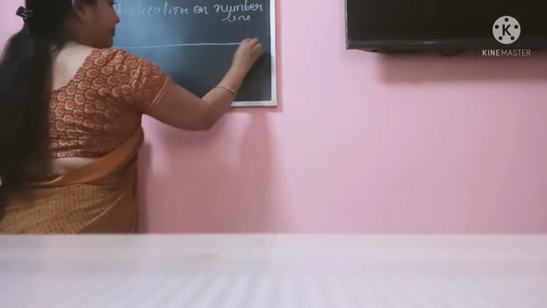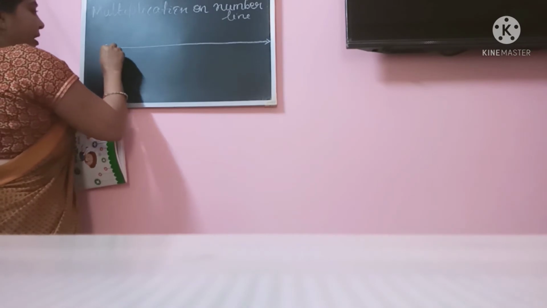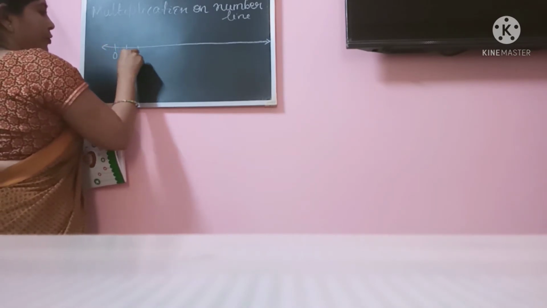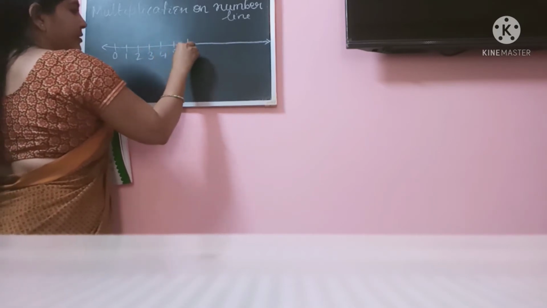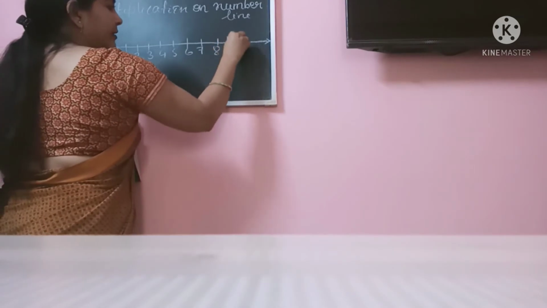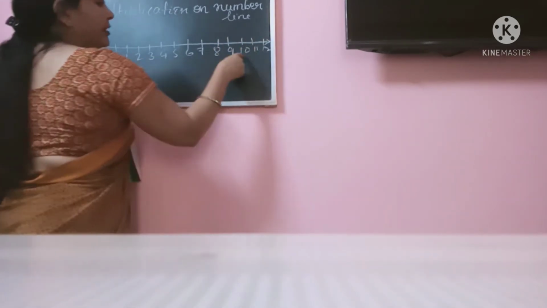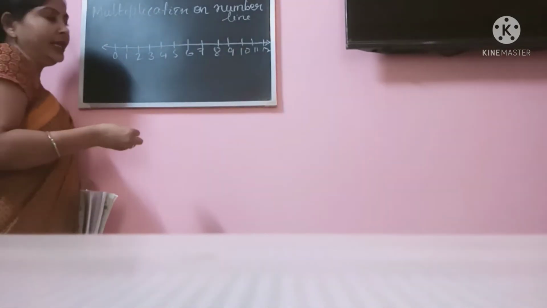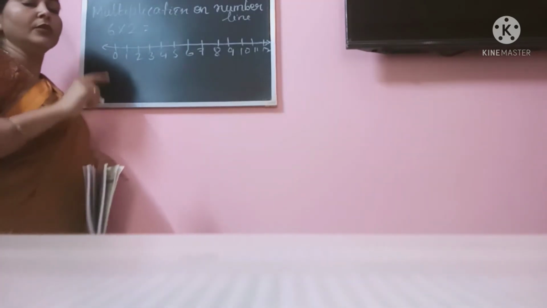Again you draw a line. Okay. 1 2 3 4 5 6 7 8 9 10 11 and then 12. This spacing should be equal actually. Alright. So my question is 6 into 2. So we are going to jump 6 two times.